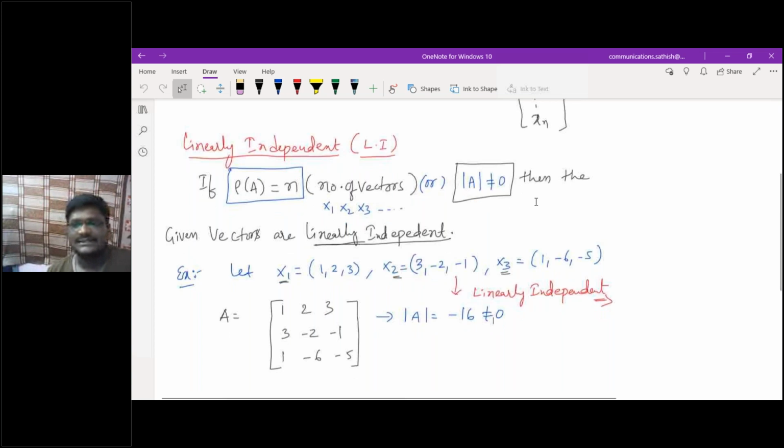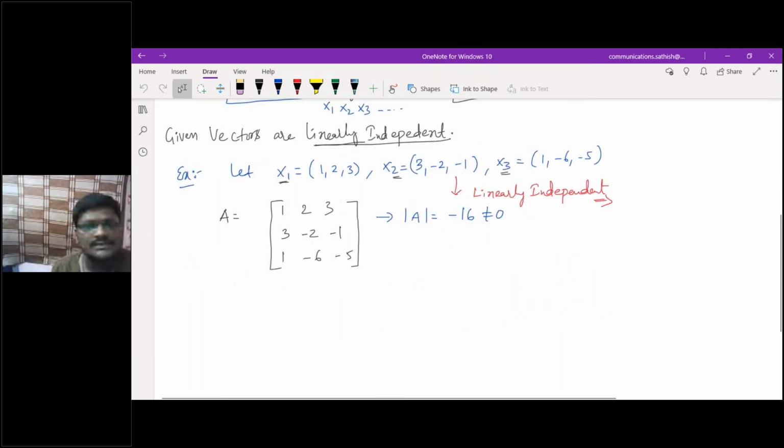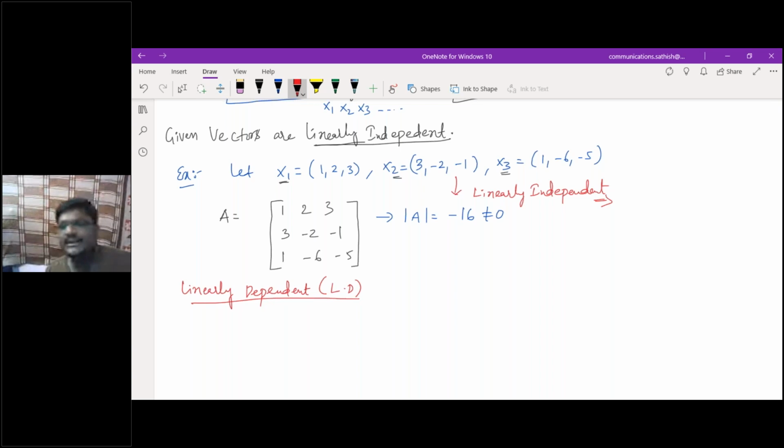Next, similarly, can you discuss the linearly dependent case, the exact opposite condition? Can you make the statement for the linearly dependent case? Rank of A not equal to n, sir.